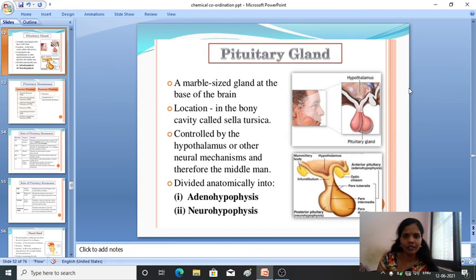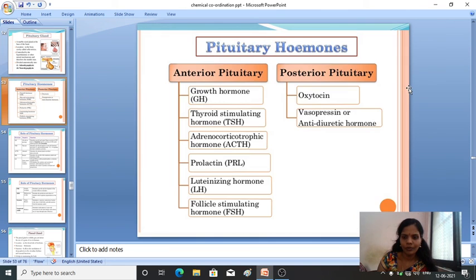Then the pituitary gland is a marble-sized gland located at the base of the brain in a bony cavity. It is divided into two parts, the adenohypophysis and the neurohypophysis: anterior pituitary or adenohypophysis, and posterior pituitary or neurohypophysis. The anterior pituitary secretes growth hormone, thyroid stimulating hormone, adrenocorticotrophic hormone, prolactin, luteinizing hormone and follicle stimulating hormone. The posterior pituitary secretes oxytocin and vasopressin or antidiuretic hormone.